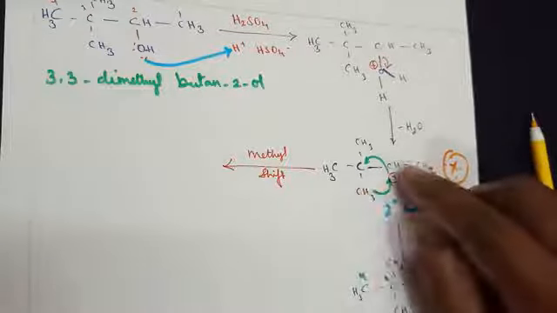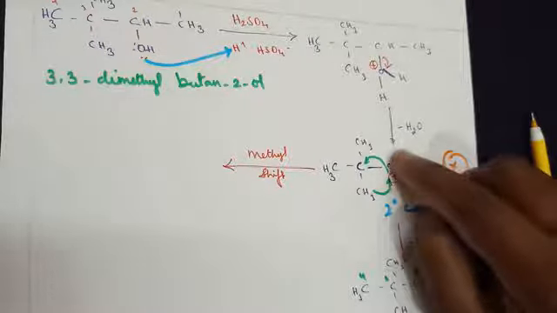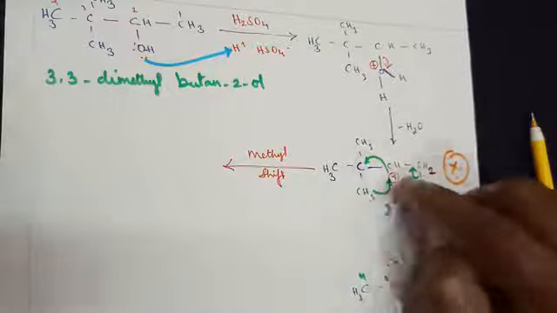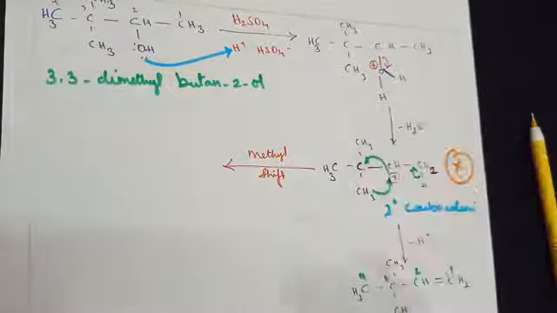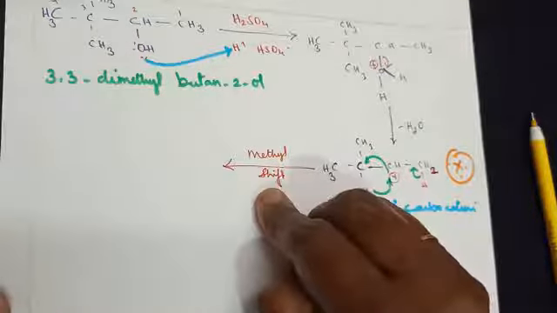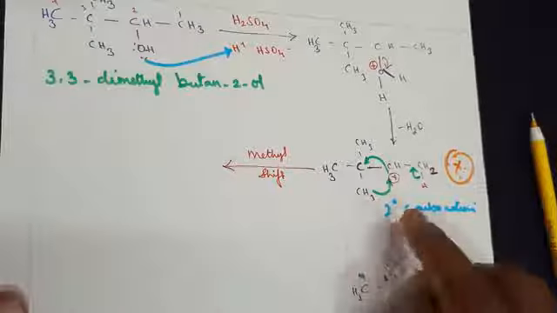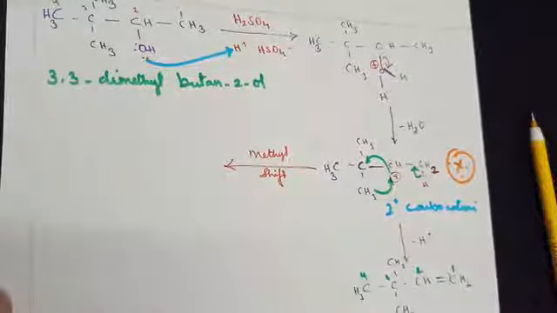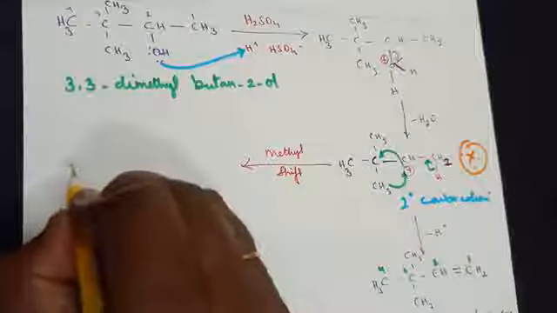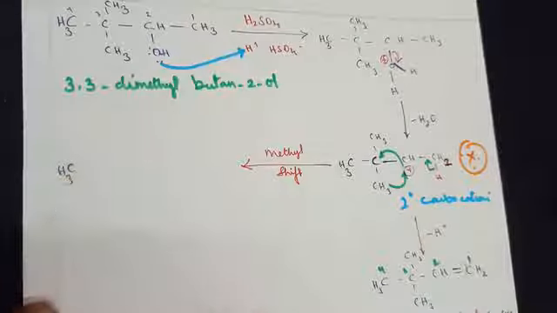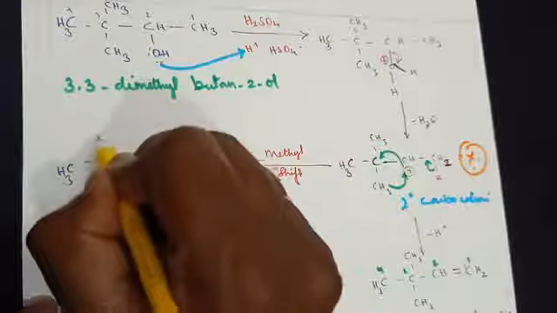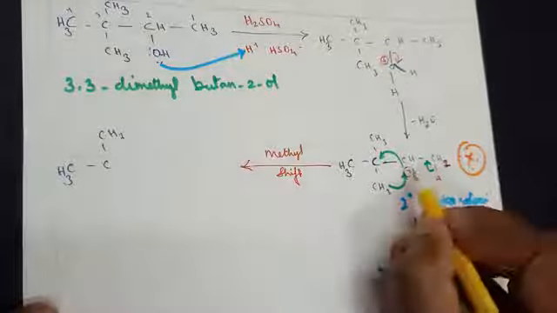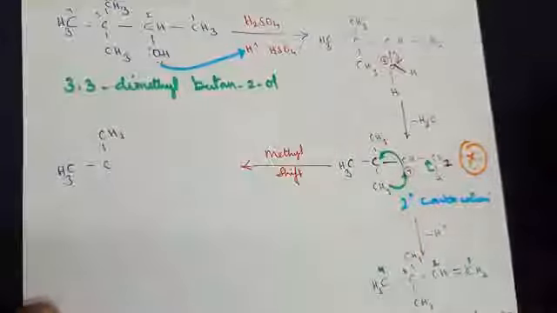One methyl group is shifted to the carbocation with a positive charge. When the methyl group is shifted here, the positive charge will come to this carbon. So that is called a methyl shift. The purpose is to convert a secondary carbocation into a tertiary carbocation. Let's write the structure and you will understand. One group is gone here, I get a CH3 here, and the positive charge comes to this group, so I can write a positive charge here.